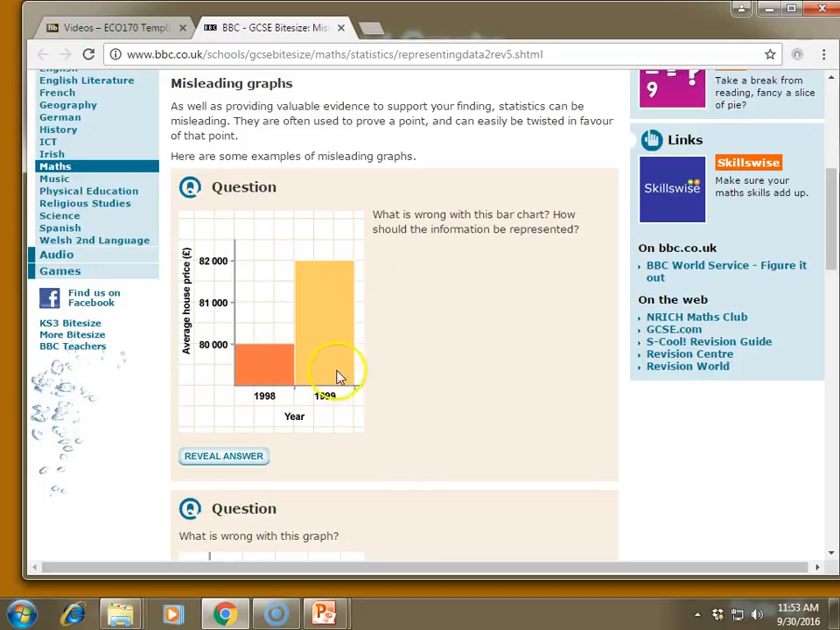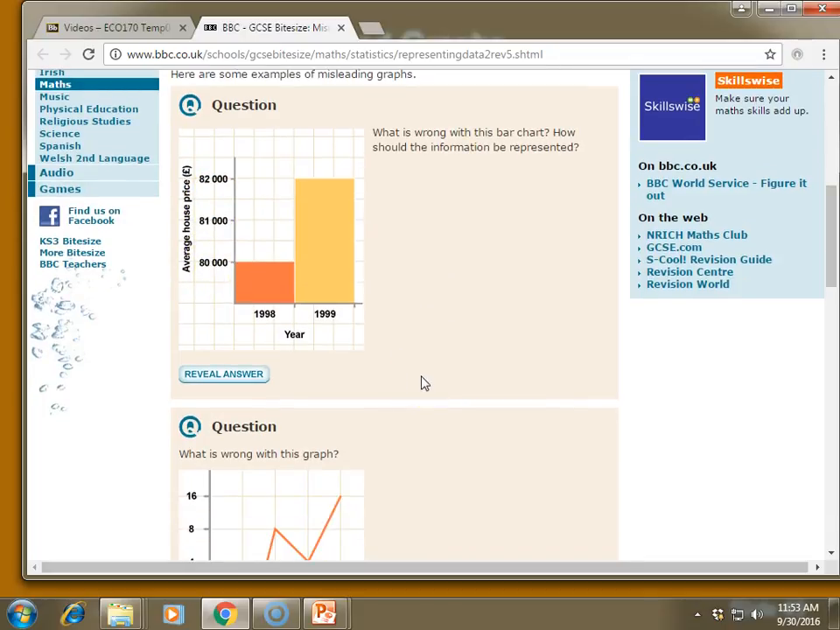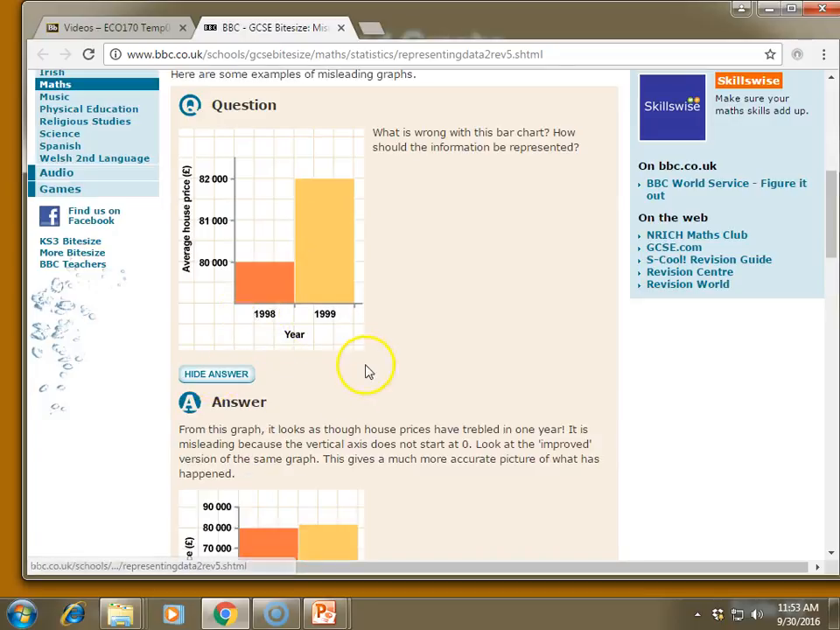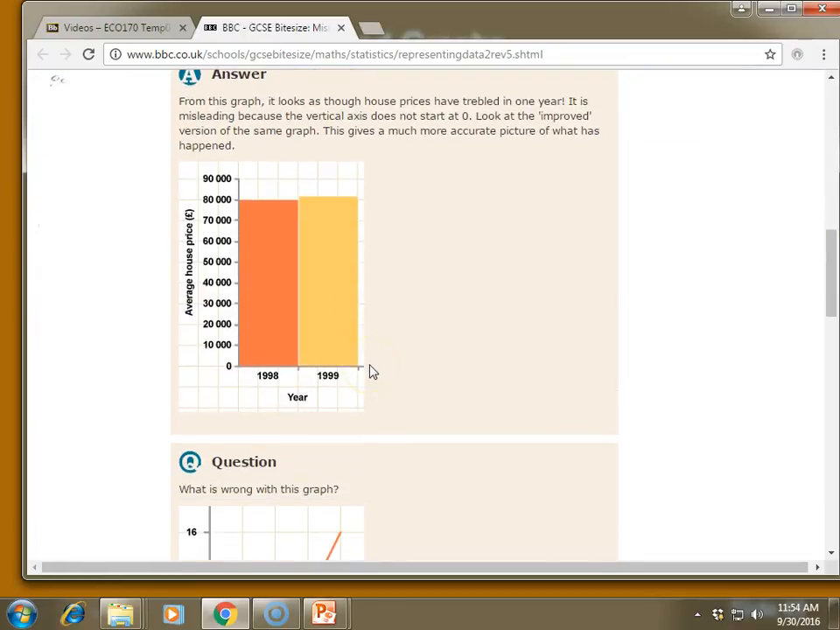Certainly it looks like the bar on the right, 1999, is about 3 times as high as the bar on the left. But look at the numbers. This distance represents 80,000, yet the same distance now only gets you up to 81, and the same distance to 82. So they changed the scaling of this axis, which gives a very misleading impression. It looks like housing prices in 99 were 3 times as high as 98, but they certainly were not. Here's the way the bar chart should have looked, with the two bars almost equal in height.